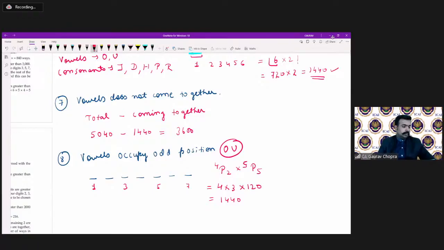Good going. So here the question was saying vowels should come at the odd positions. In total, we are having 4 odd positions, and O and U have to be seated on odd places. So 4P2 multiplied by the remaining 5 letters in 5 places, so it is 5P5.